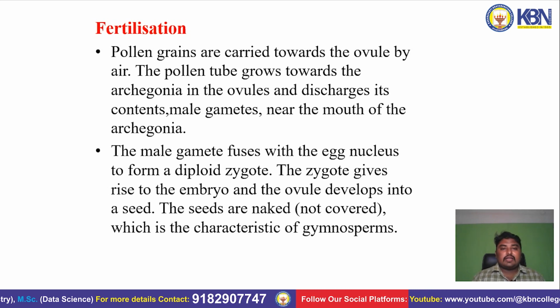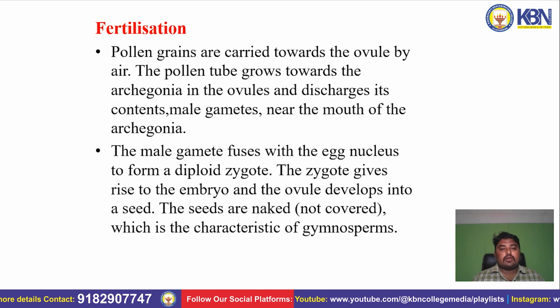Fertilization. Pollen grains are carried towards the ovule by air. The pollen tube grows towards the archegonia in the ovules and discharges its contents, the male gametes, near the mouth of the archegonia. The male gamete fuses with the egg nucleus to form a diploid zygote. The zygote gives rise to the embryo and the ovule develops into the seed. The seeds are not covered, which is a characteristic of gymnosperms.